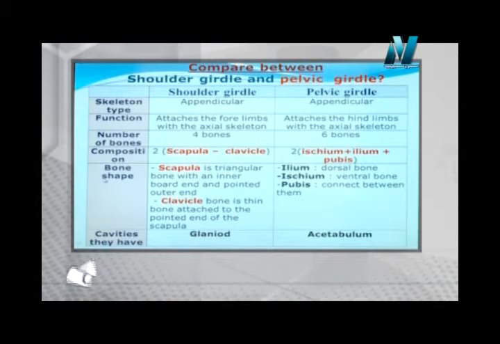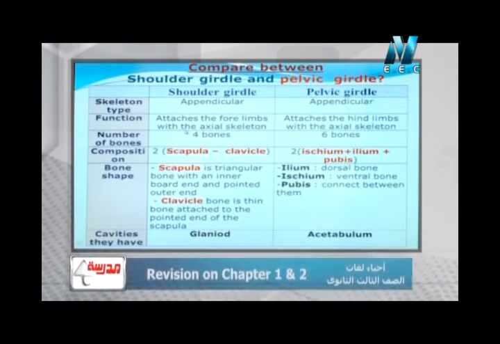هي كومباريزون صغير. هنا لما اجي الشولدر جيردل وبلفيك جيردل، the type of skeleton is the appendicular skeleton, both of them appendicular skeleton. الحقيقة يعني احنا غالبا لما يبقى في comparison ما بنجيبش السيميلاريتيز بين الحاجات اللي بنعمل compare بينها، لكن احنا بس بنفكر حضرتك ان ده act as a part of the appendicular skeleton. اوكي. النقطة التانية بيقول لي the function of the shoulder girdle, it attach the forelimbs with the axial skeleton، لكن هنا attach the hind limbs with the axial skeleton.